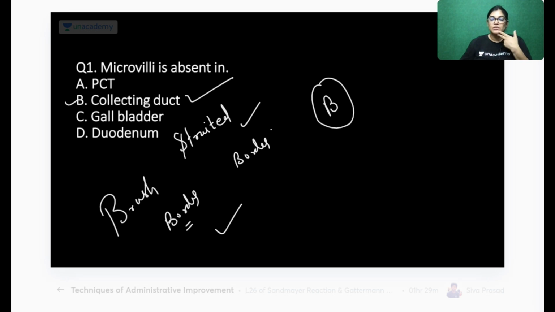So we have to choose one option, microvilli absent. The correct answer will be B, collecting duct. All the best. Let's move on to the next MCQ. All of you, please mark the answer in the poll. Let's start with the second MCQ.